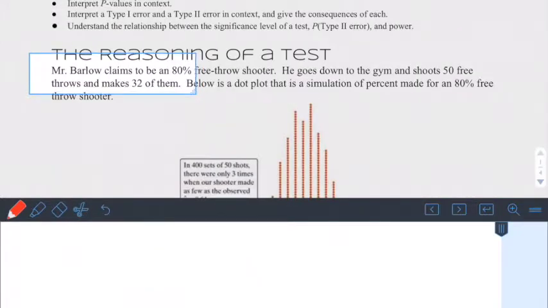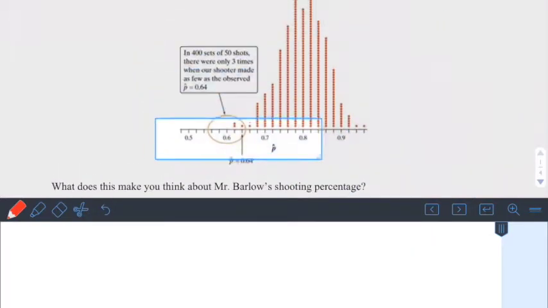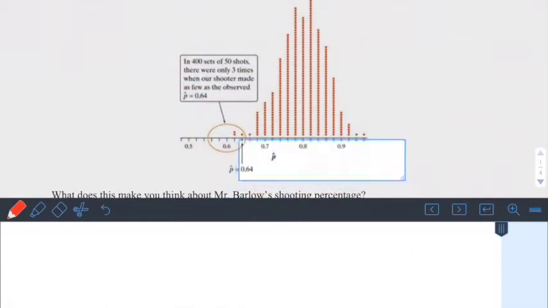Looking back, we've talked about this before. Mr. Barlow claims to be an 80% free throw shooter. He goes down to the gym and shoots 50 free throws and makes 32 of them. Below is a dot plot that is a simulation of percent made for an 80% free throw shooter. So, assuming he really is an 80% free throw shooter, these are 400 trials of 50 shots. And this is Mr. Barlow making 32, which is 0.64.